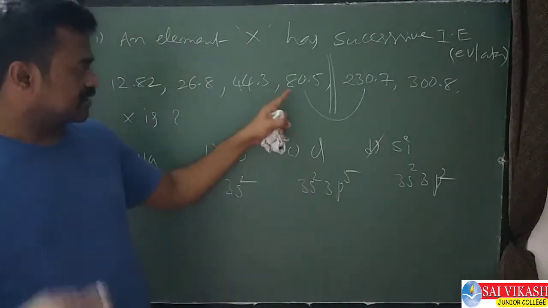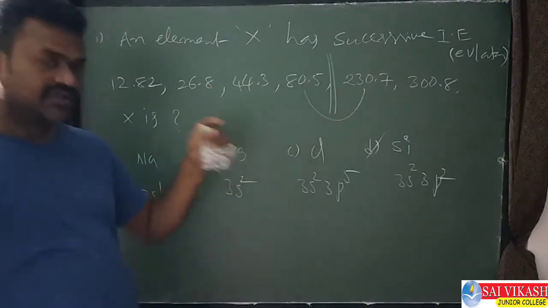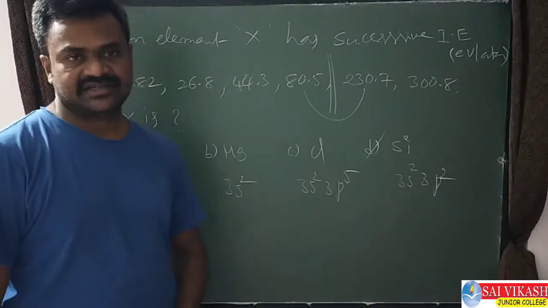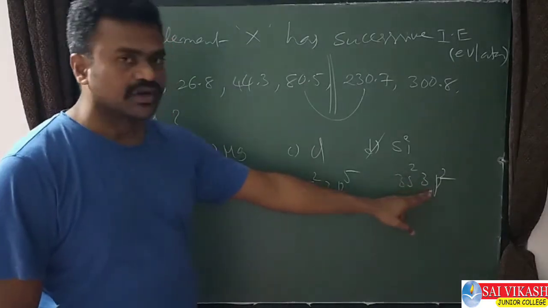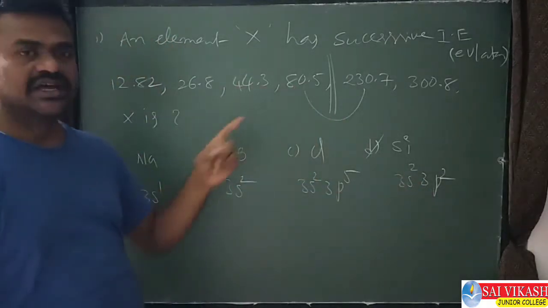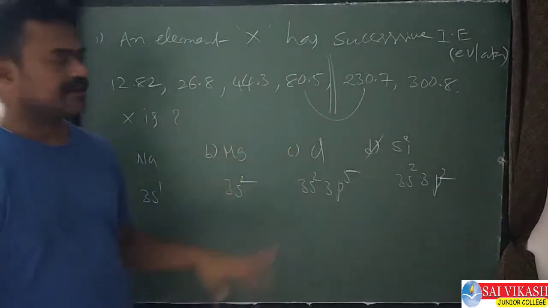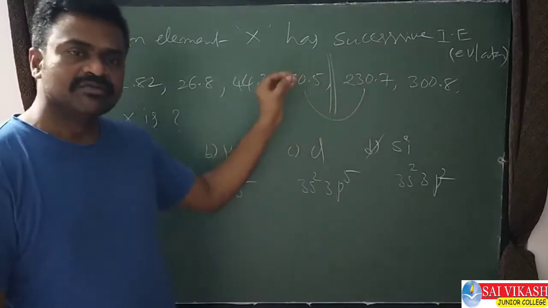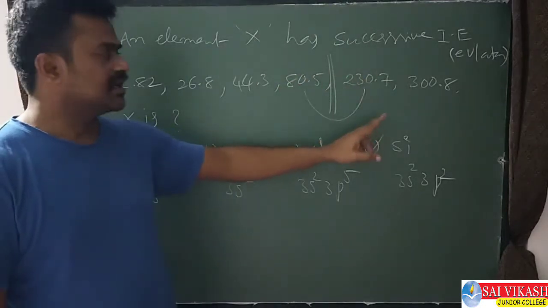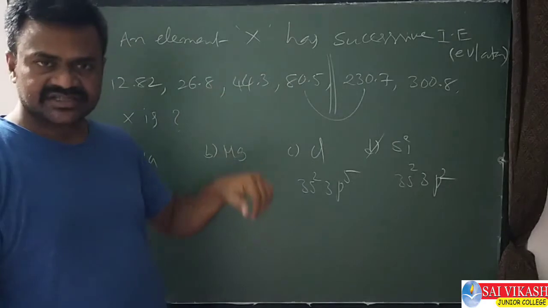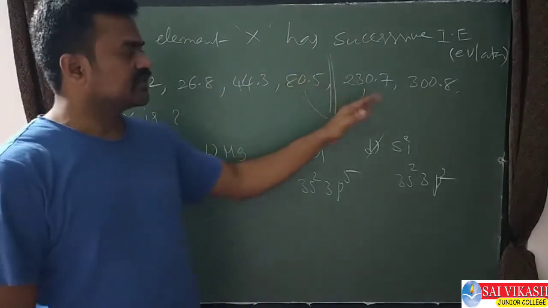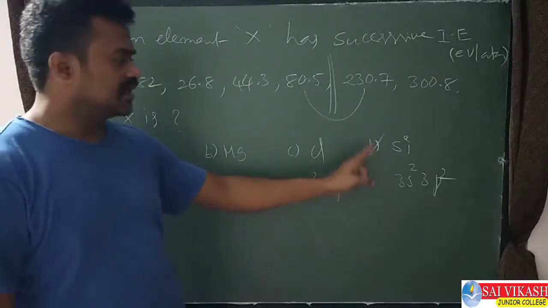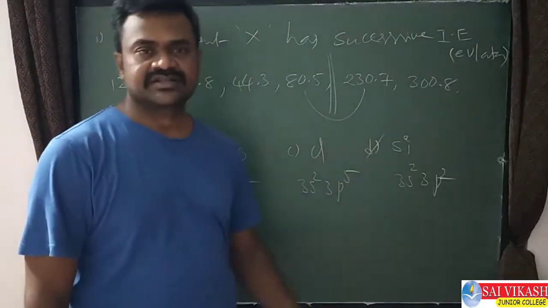It means based on the given values only, we need to determine the valence shell. That's all. Here the valence shell has 4 electrons because in the first 4 values there is not much difference. Between the 4th and 5th electron only, a huge difference is coming. Based on that, only 4 electrons are present in the valence shell. Therefore the 5th electron is present in the inner shell. So based on this, you need to select the option, that is option D. So this is the answer.